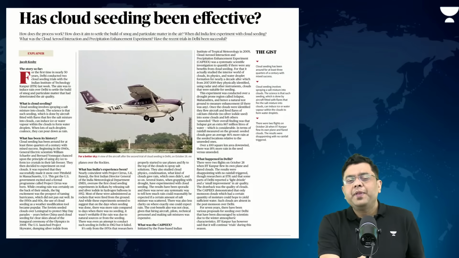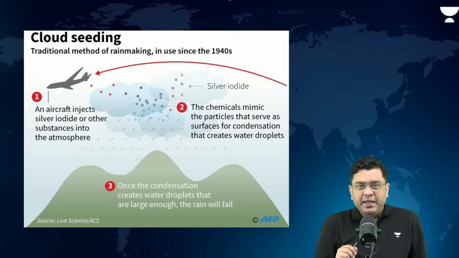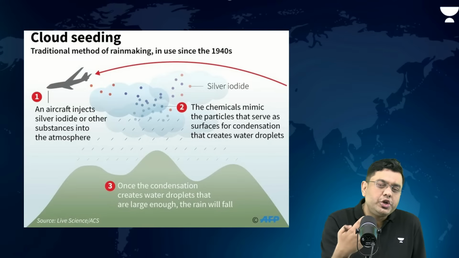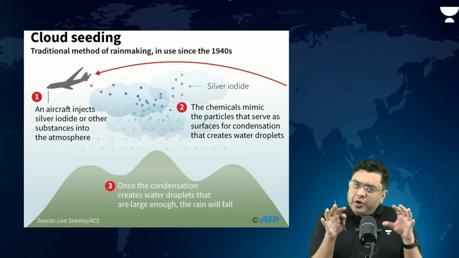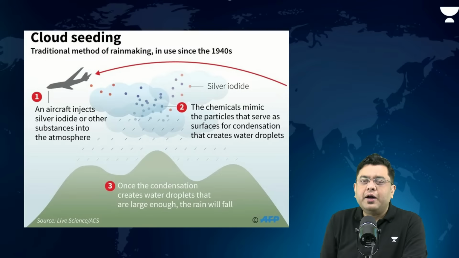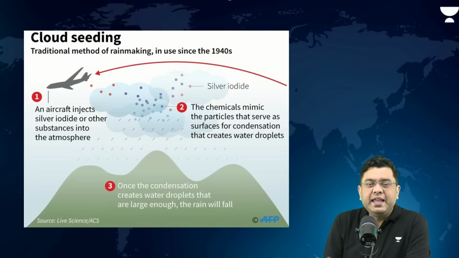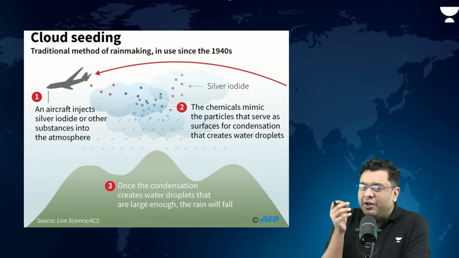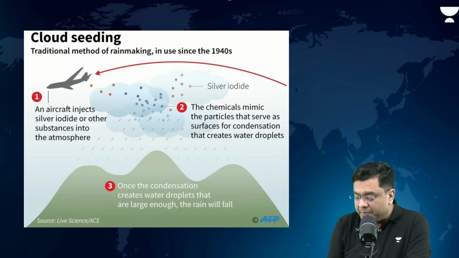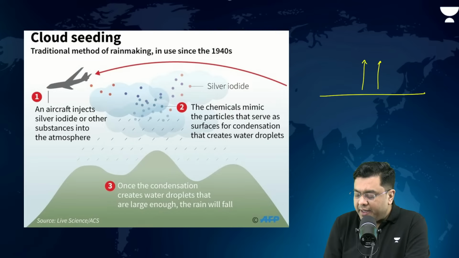So, first of all, what is cloud seeding? Cloud seeding is the facilitation of rain. How do you do that? So basically, for that, the basic formation of clouds. The clouds form because of water vapor which evaporates from the ground surface. Now, that water vapor, after rising up from the ground surface, tends to cool down, right?